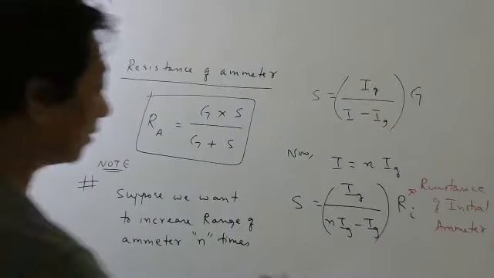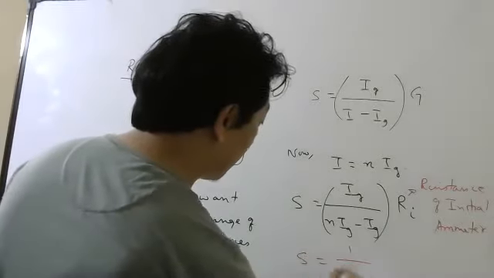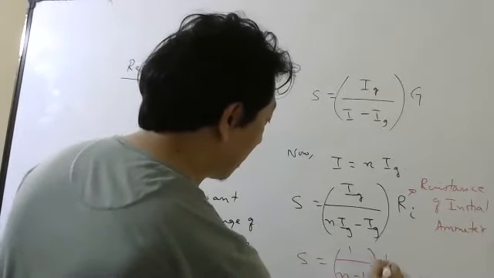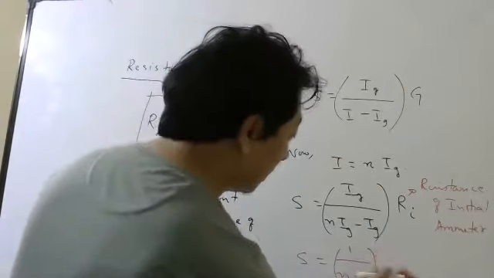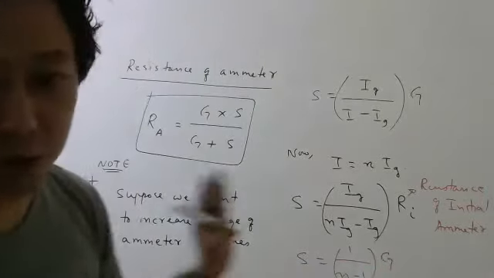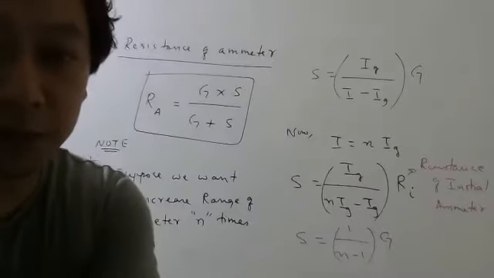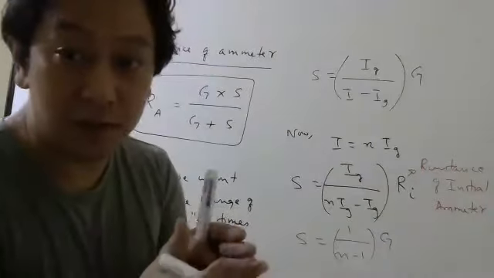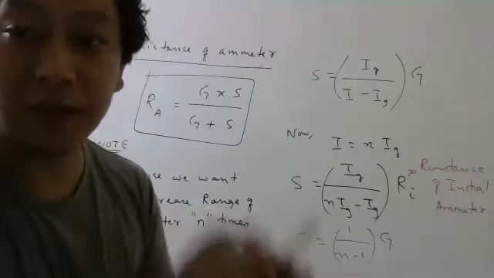Okay. So the formula will be 1 by n minus 1 times I. If you want to write capital G, no problem.